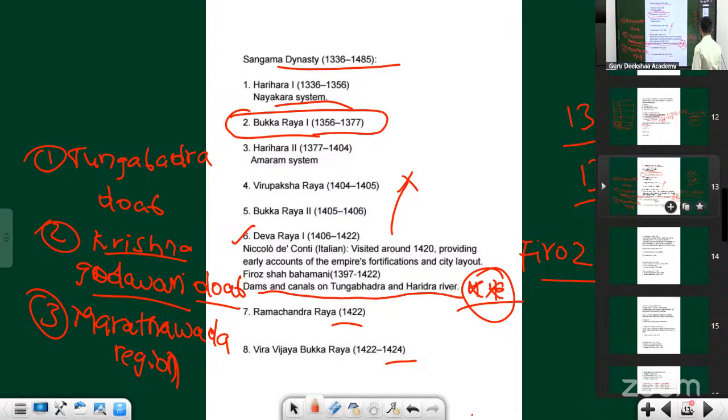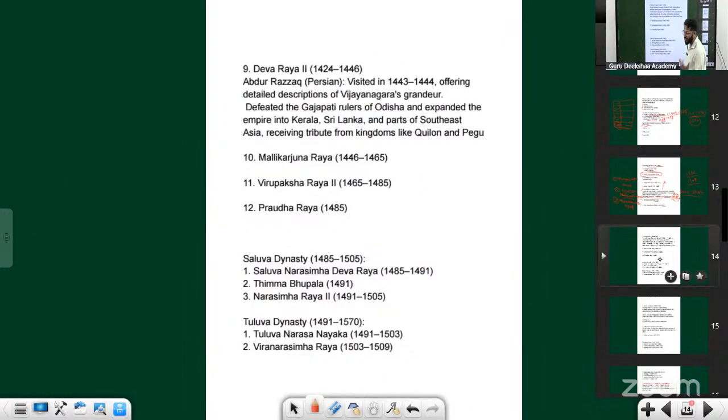After the death of Devaraya I, the next most important ruler within the Sangam dynasty was Devaraya II. Do you remember one of the statements in that question? Vasco da Gama came to India during the reign of Devaraya II.